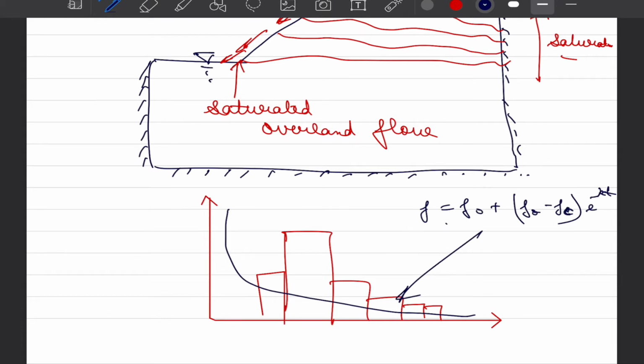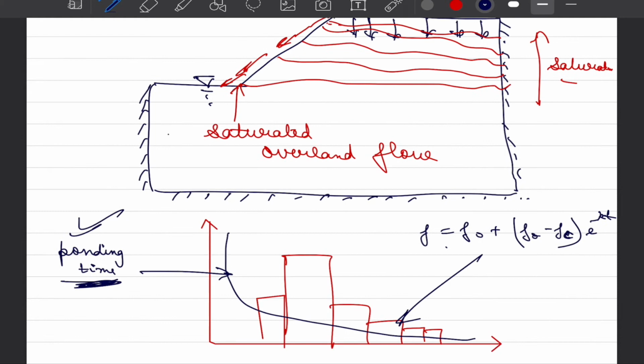And if we know the characteristics of the hyetograph as well as some method of infiltration, we can easily establish the ponding time. And this ponding time is essentially based on the fact that we have saturation from below, and whatever is happening after the ponding time essentially constitutes this saturated overland flow. And you have already done some examples based on estimating the ponding time.